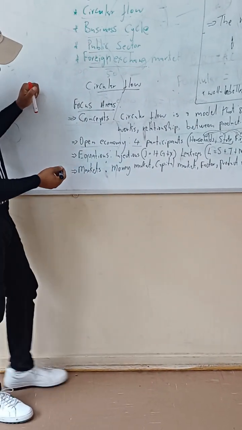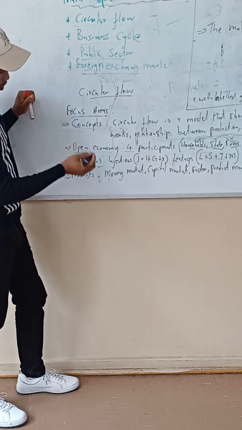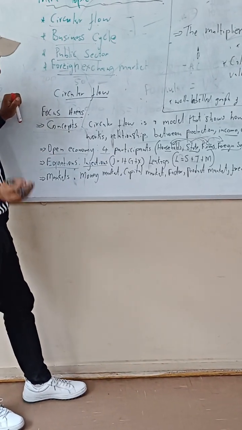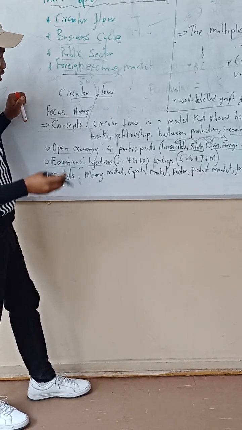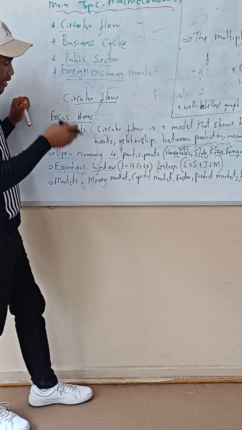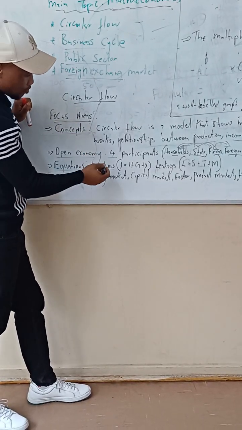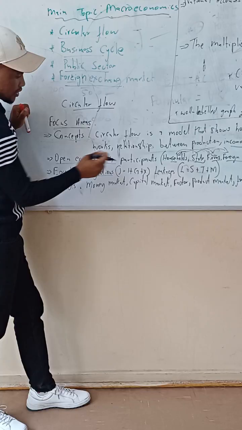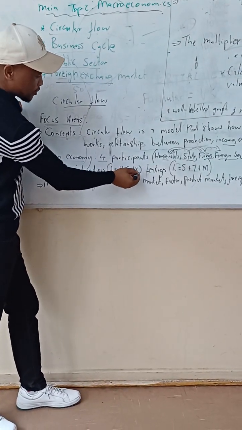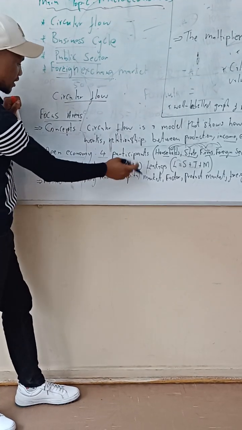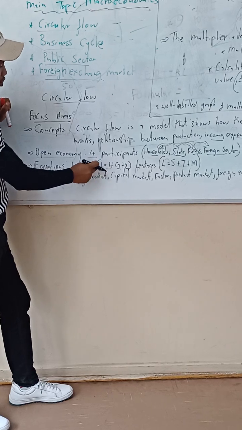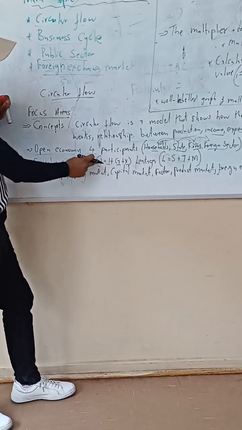And then the other focus area is the equations zethu. We have these two, we have the injections. Injections get additional amount of money into the circular flow, which is imali engenayo, imali esi-injectayo to our economy. La mali iyangena leya. For example, we have these 3 examples of injections. Investment, government spending, export income. So those 3 are the examples of injections. Injections need the additional amount of money into the circular flow.